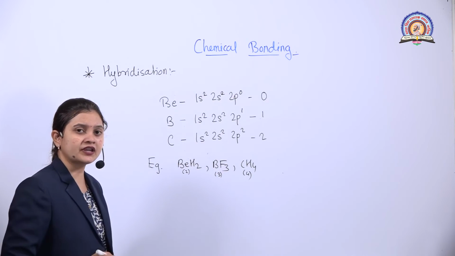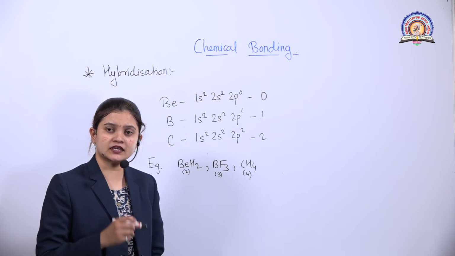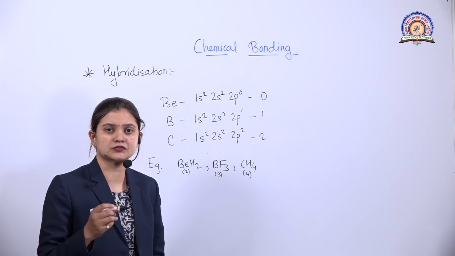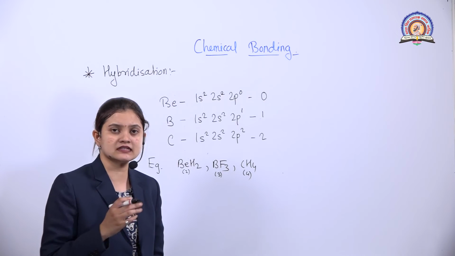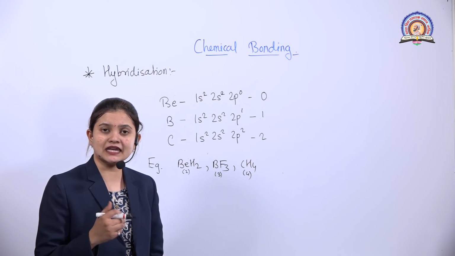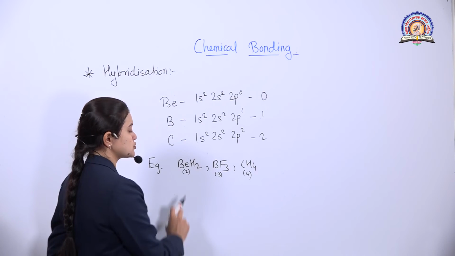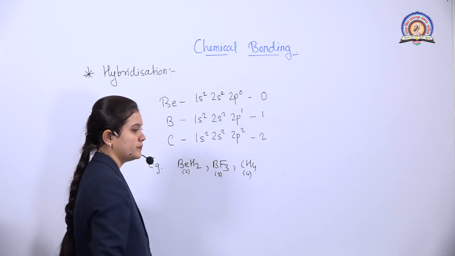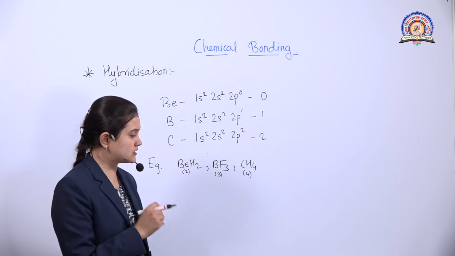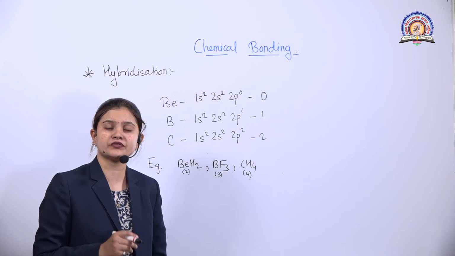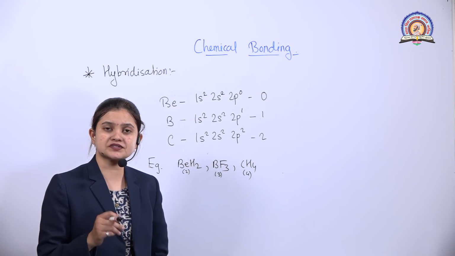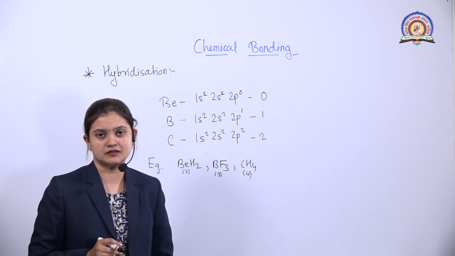So here our definition is going wrong, that the number of unpaired electrons present in the outermost orbit is its valency. But there is no explanation for why this valency changes to 2, 3 and 4. So to study the valency or covalency of any atom, we need to study the concept of hybridization.